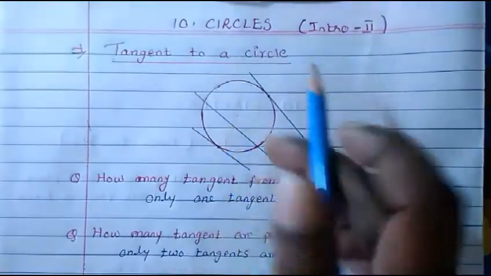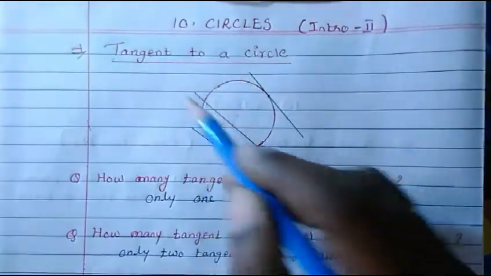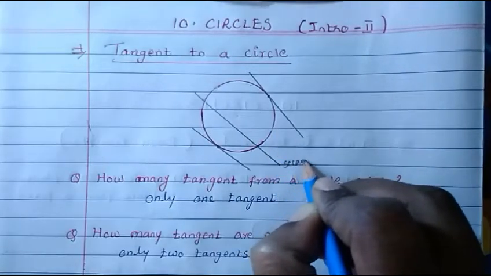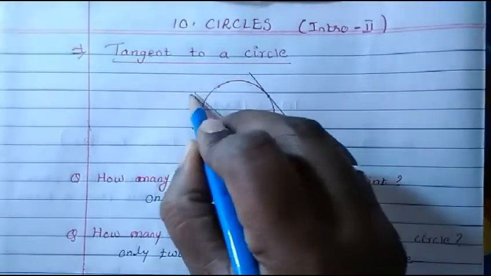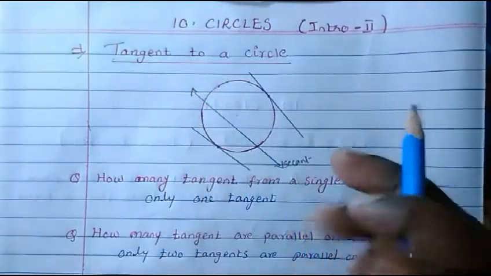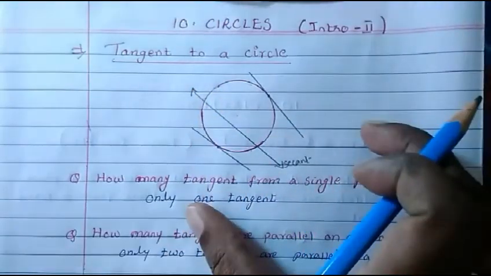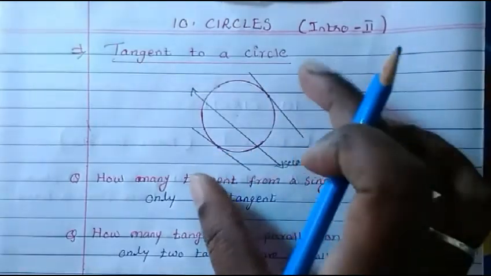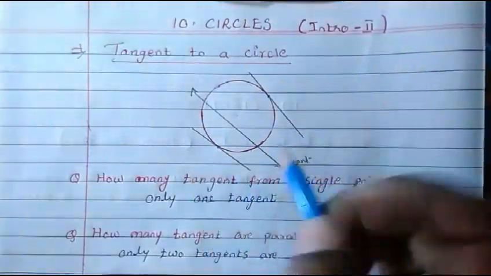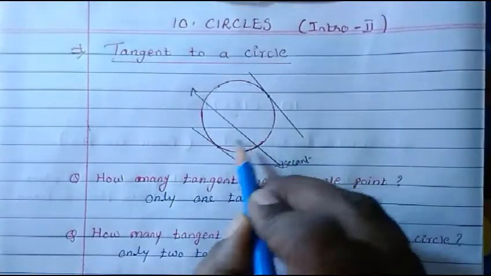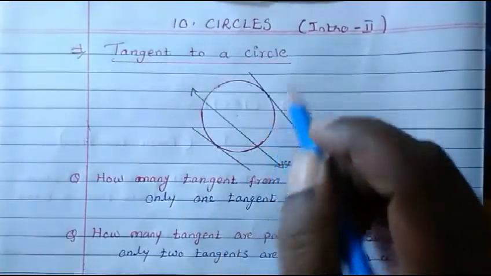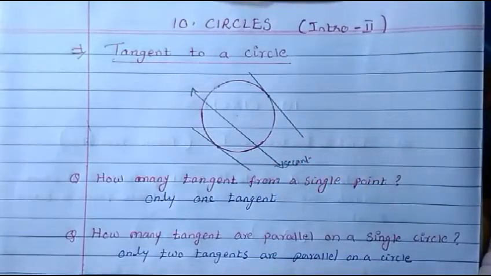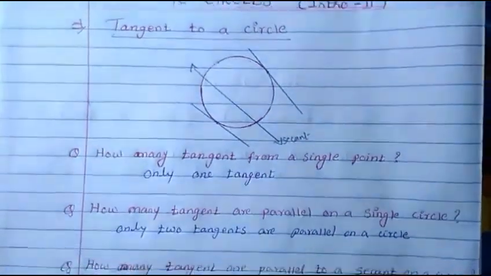For this secant, how many tangents can be parallel? One this side and one this side. So there can be only two tangents parallel to the secant. If you draw a secant this side, then you can draw parallel one on top, one down, two tangents only.